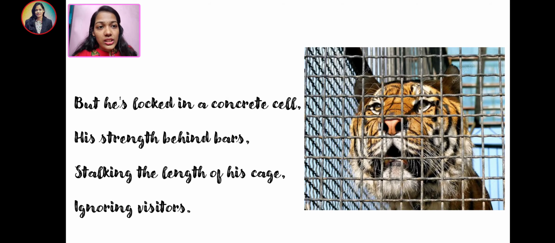But he is locked in a concrete cell, his strength behind bars, stalking the length of his cage, ignoring visitors. Now as you can see how helpless the mighty tiger is inside the cage. He could not even showcase his strength there. He is just locked inside that concrete cell, and he is just stalking the length of his cage. He is covering the cage from one side to another. He doesn't even care who is coming to look at him. He is not even paying attention to the visitors who are coming to look at him.